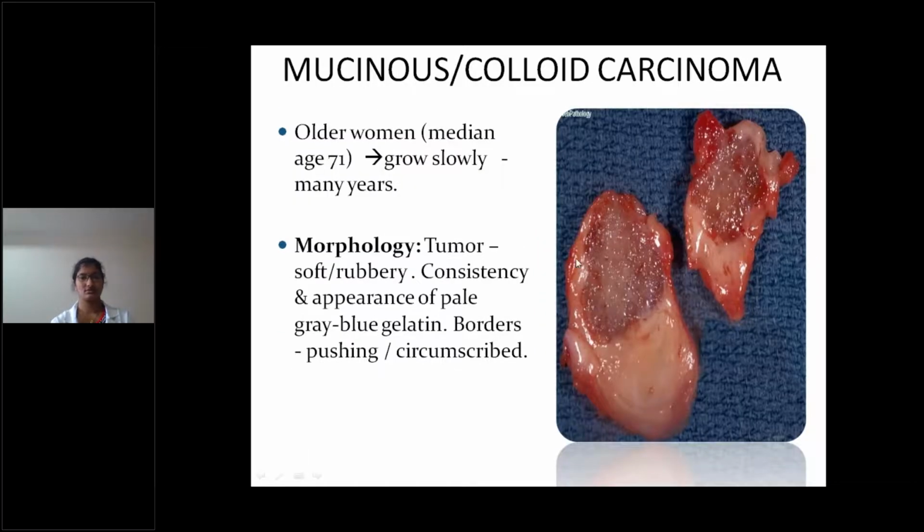Coming to mucinous carcinoma, mucinous or colloid carcinoma presents in older women. Median age is 71 and it grows slowly for many years. Morphology: the tumor is soft or rubbery in consistency, with an appearance of pale grey blue gelatin. Borders are pushing or circumscribed.